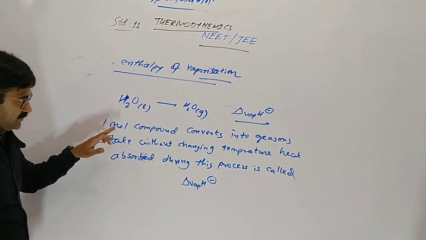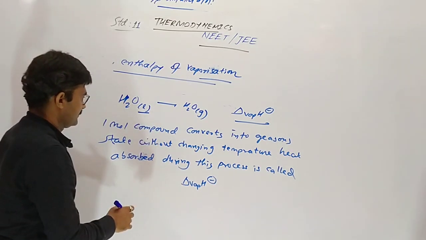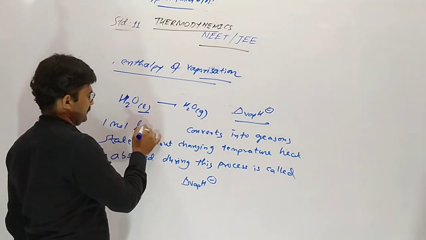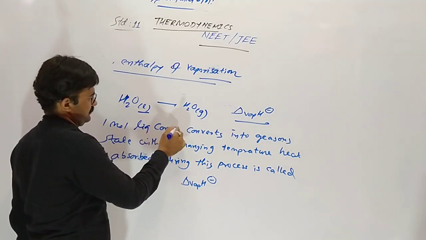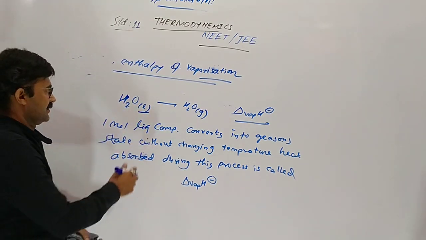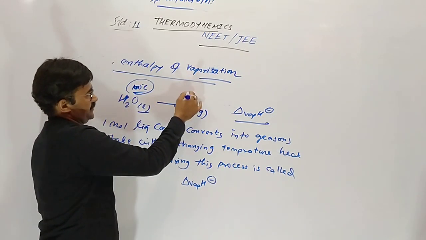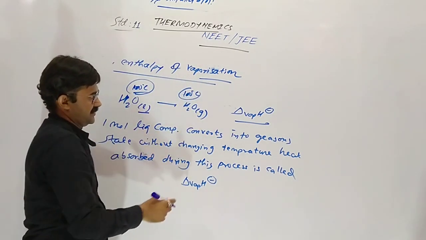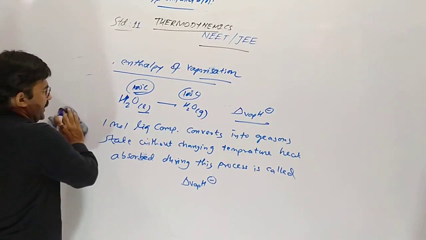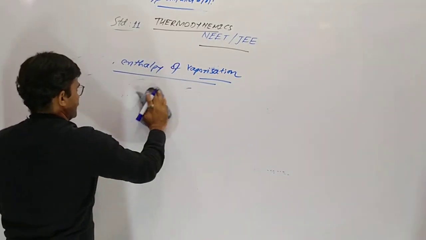For example, water at 100 degrees Celsius converts into gas at 100 degrees Celsius. So heat absorbed is called vaporization enthalpy, and it should always be positive.